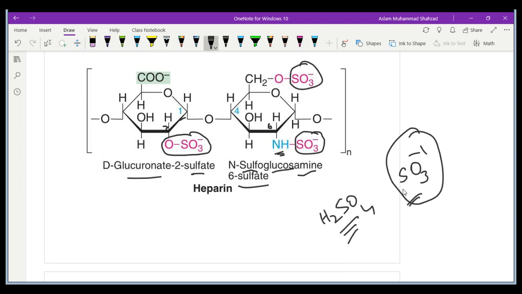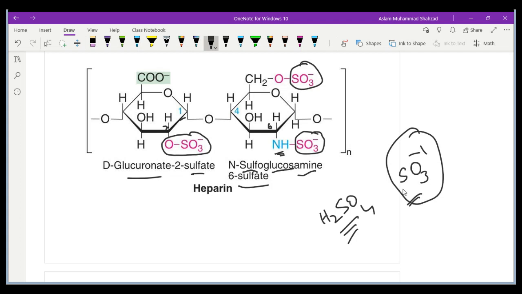You can see the position of the carbon 6, 5, this is expressed as 4, this is expressed as 3. So the position of the carbon is very important. When we express the position of the carbon, it is at the 6 position, so we call it glucosamine 6-sulfate because the sulfate is present at the 6 position. The main thing is that they are formed by the combination of monosaccharides, D-glucuronate 2-sulfate and N-sulfoglucosamine 6-sulfate.